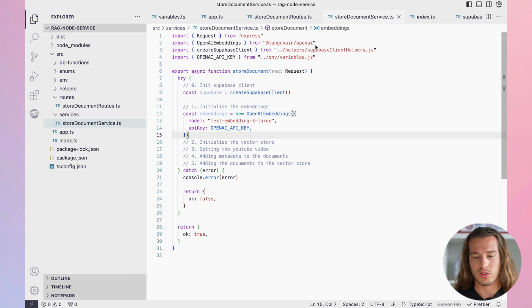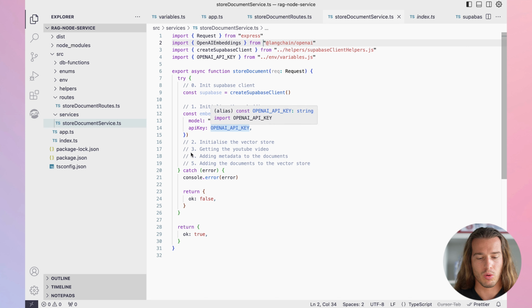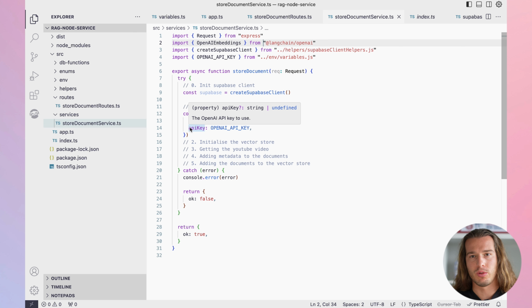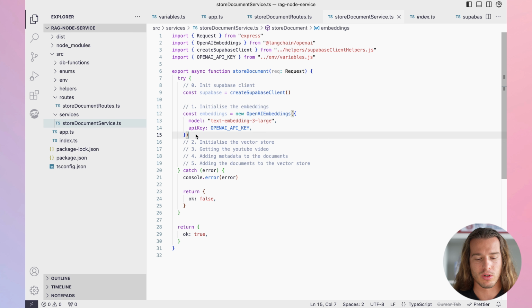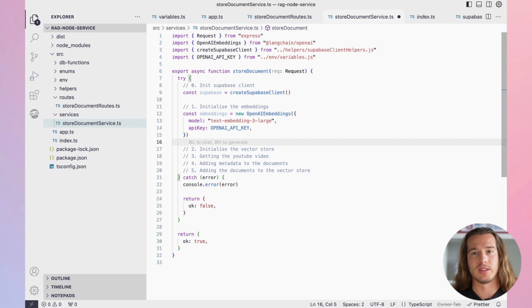And you of course need to install this LangChain OpenAI package. I'm not gonna install it for you. As I said, there are just so many things that I don't want to focus on, it's gonna be too much. So every time you need to install something, I will tell you. You just install this LangChain OpenAI. And this is just the initialization of the model. We will use it later.